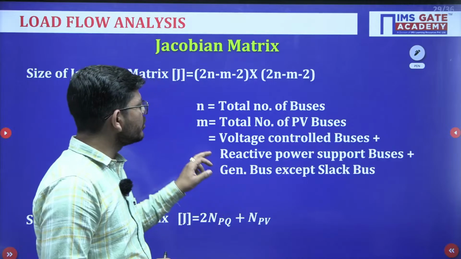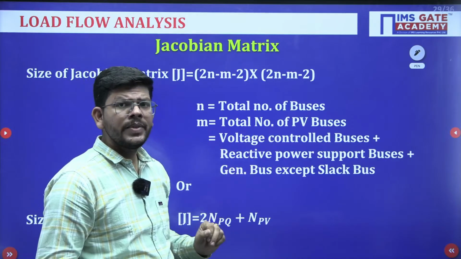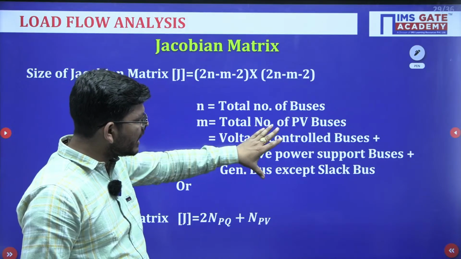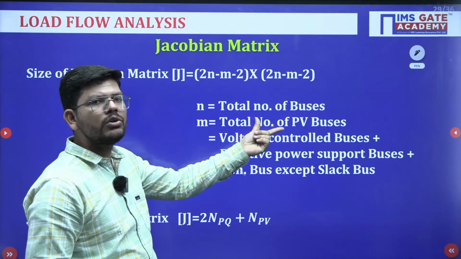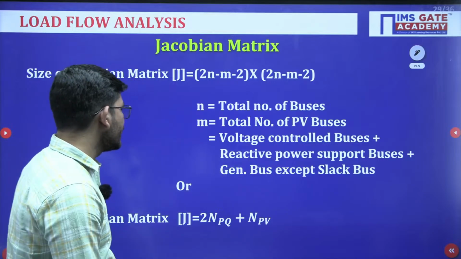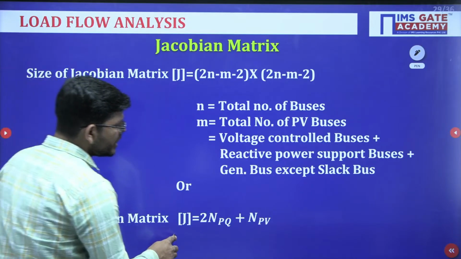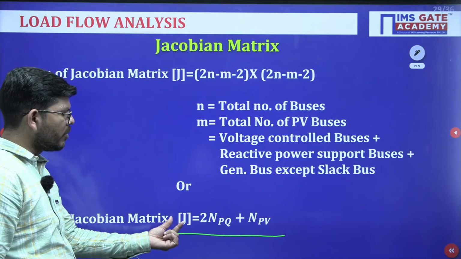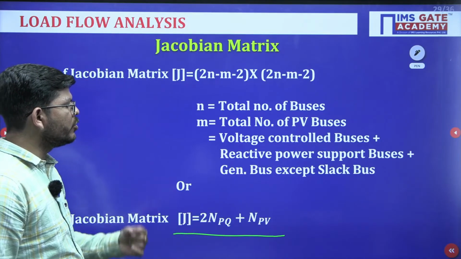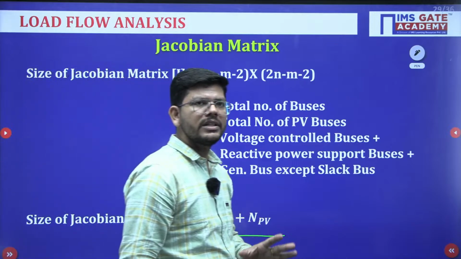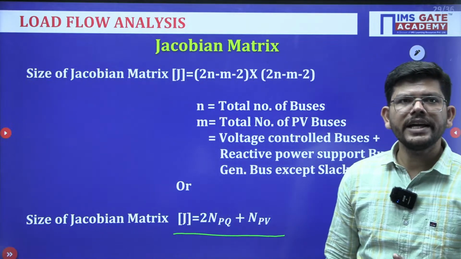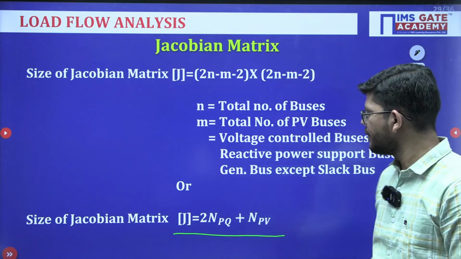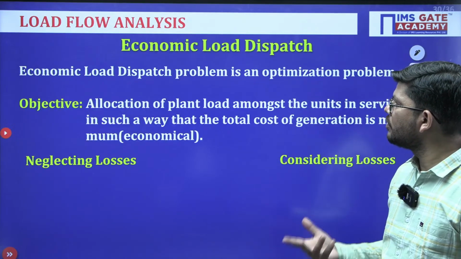Okay. So sometimes directly PV buses are given, sometimes they are given with these names. So you have to collect all these things to find out the total number of PV buses. Okay. And sometimes this becomes even easier if the number of PQ and PV buses are directly mentioned. You can use this formula as well, 2 times PQ buses plus PV buses. This is how you can calculate size of Jacobian matrix. Okay. Very important topic. So this is all about load flow analysis.